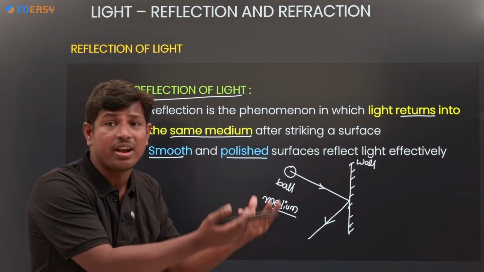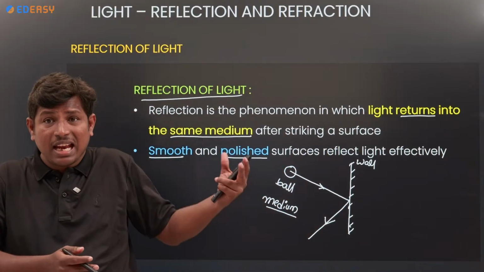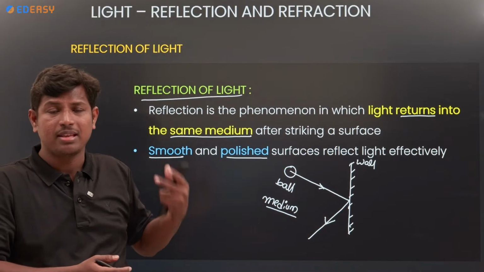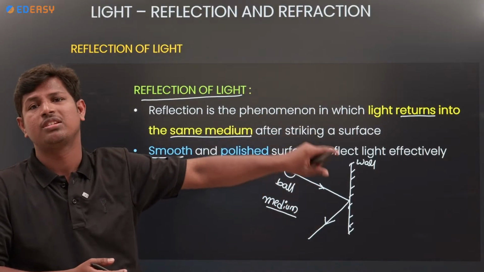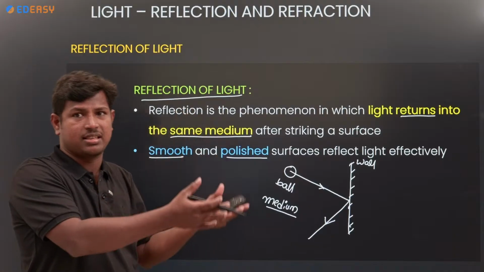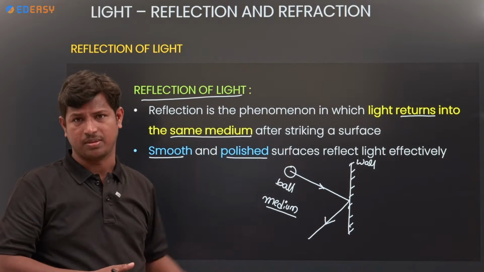If I stand in front of the mirror, which is a smooth and polished surface, then I will get a smooth and polished image, and I can see exactly how the image is. With rough surfaces, it's not possible.